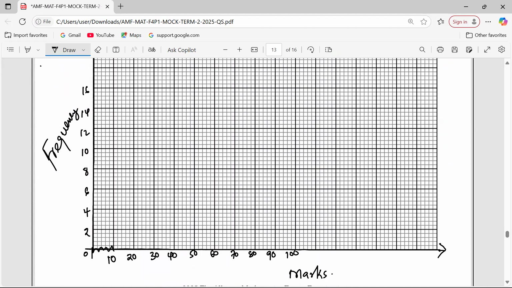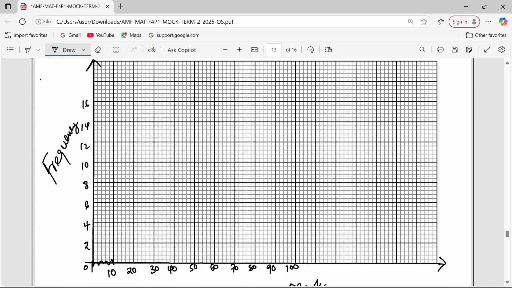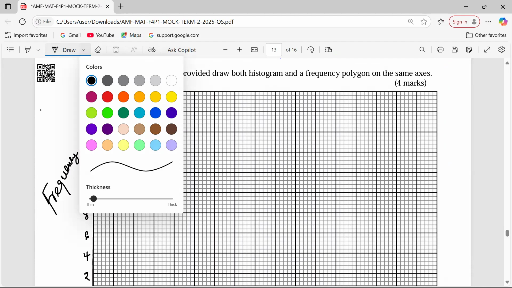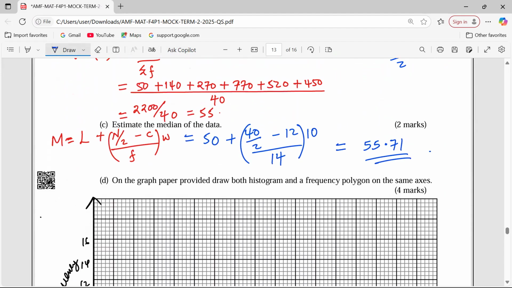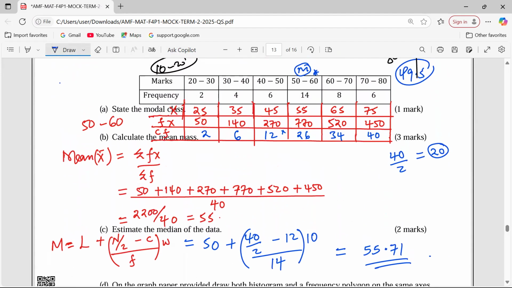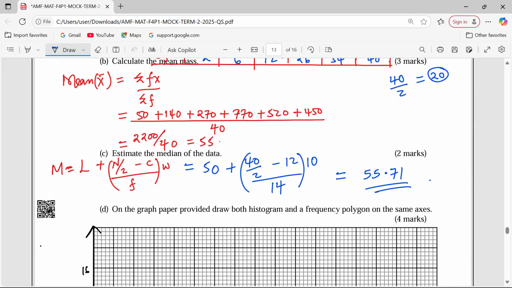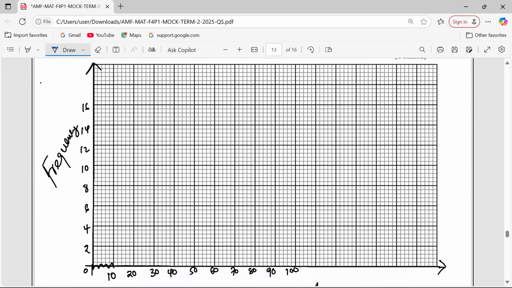The first class is from 20. Let me use some ink, which is blue. 20 to 30, then the frequency is 2. So the first class should raise up to 2. Then we enclose the boundaries. Remember, the bars in a histogram are supposed to be important, like that.